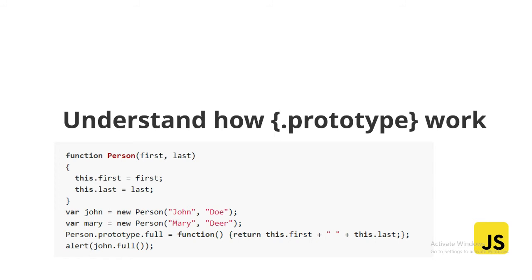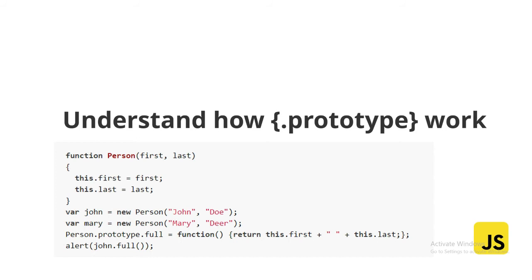Now how does this work? We create a function which will set properties on its this object when called. Now we create two separate instances of that function by putting the new keyword before our function call. This is not a plain function call, this is a new thing. I already told you that a function acts like an object, so I am creating a new object using that function, with first name and last name. By putting the new keyword before our function call, John and Mary refer to completely separate objects, each with their own first and last property.